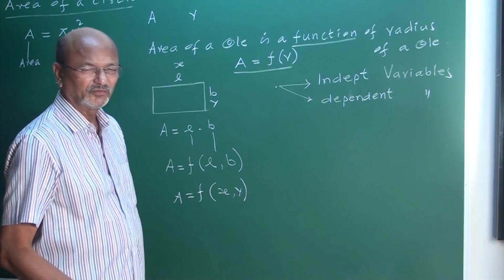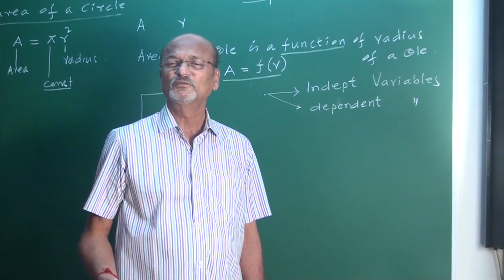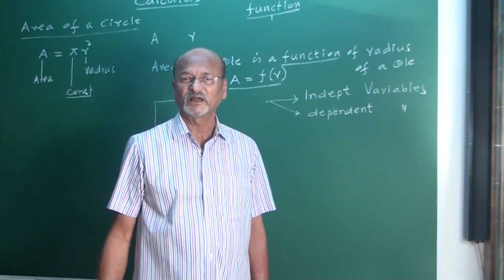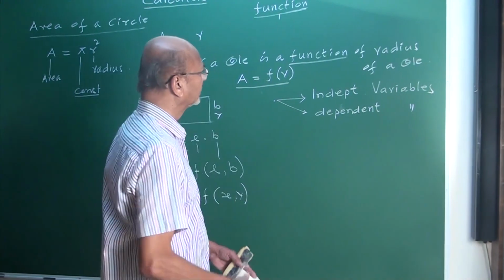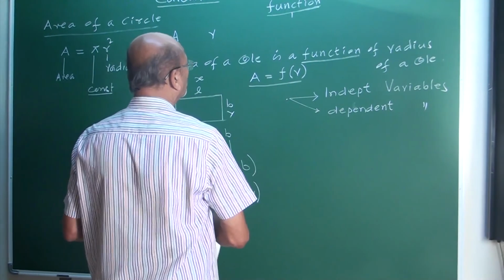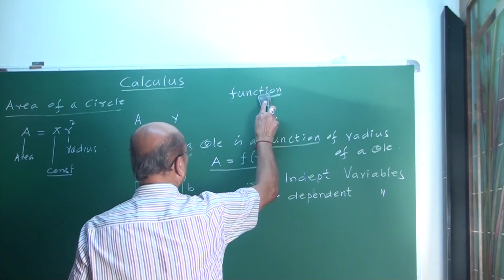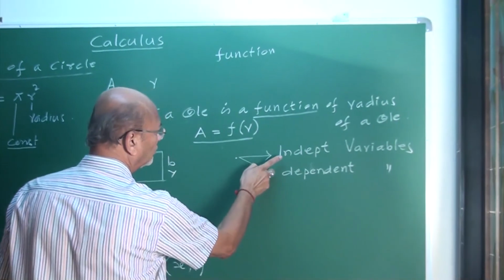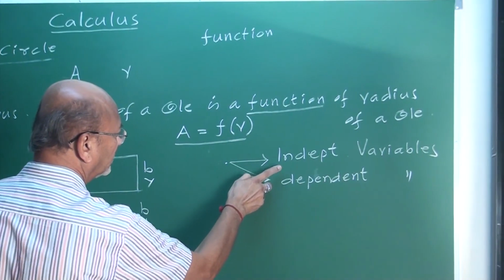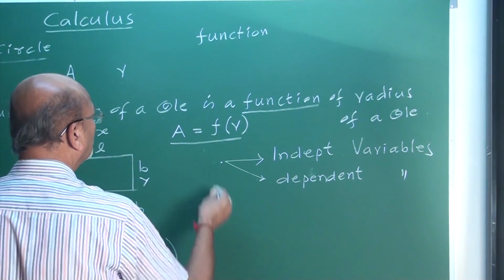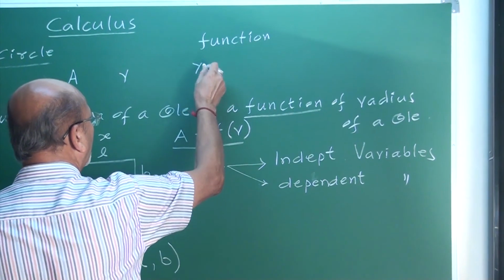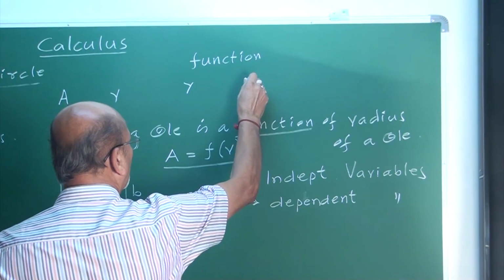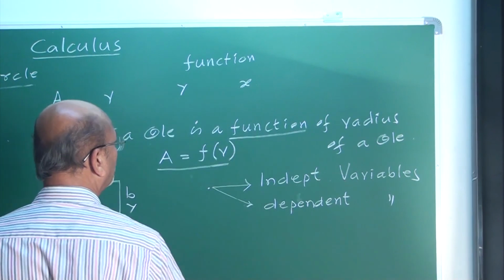Like that, my friends, you have volume and so on. It comes with more than two variables. Then what is the definition of a function? While giving the definition of this function, you need one to be independent and another to be dependent. I take y as a dependent variable and x as independent variable.